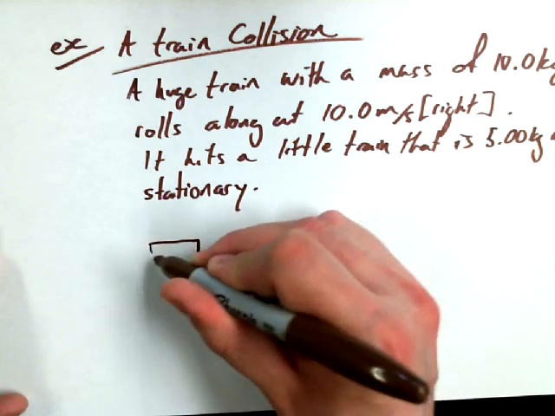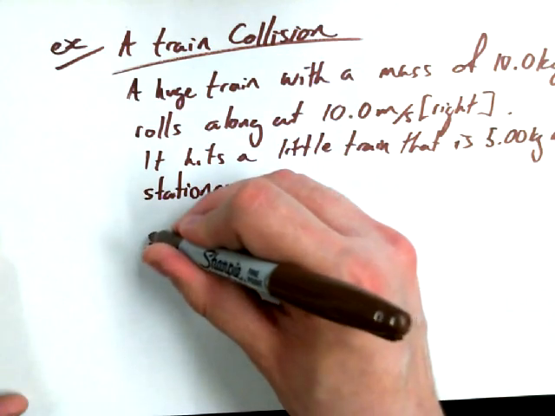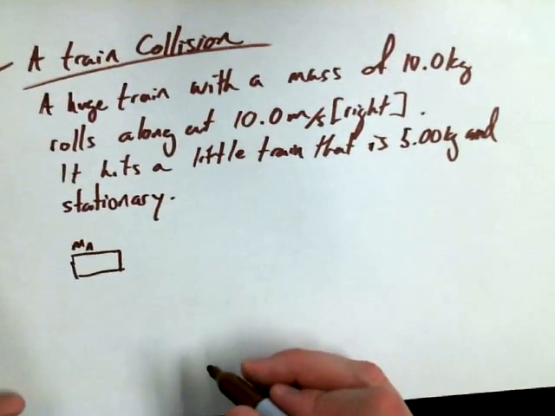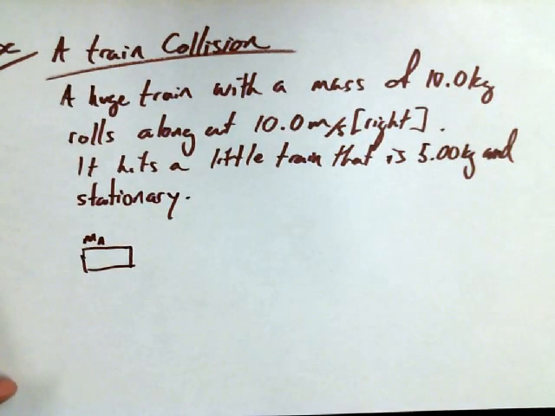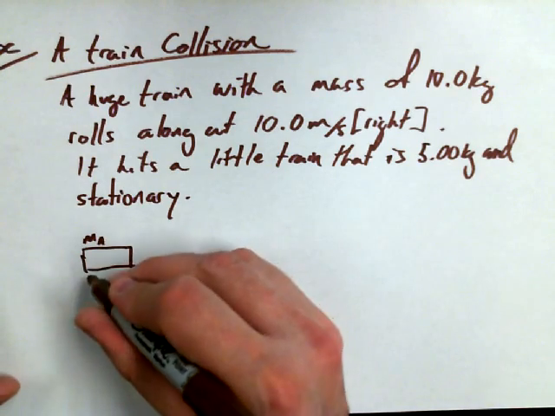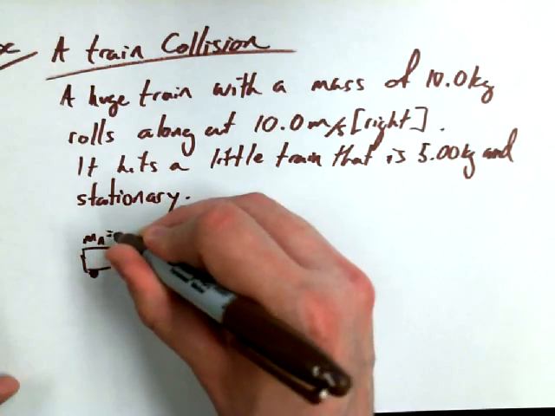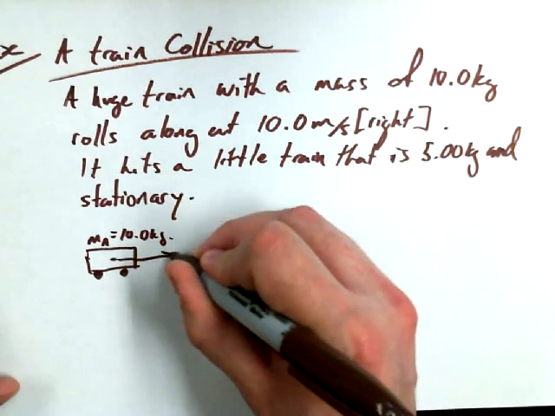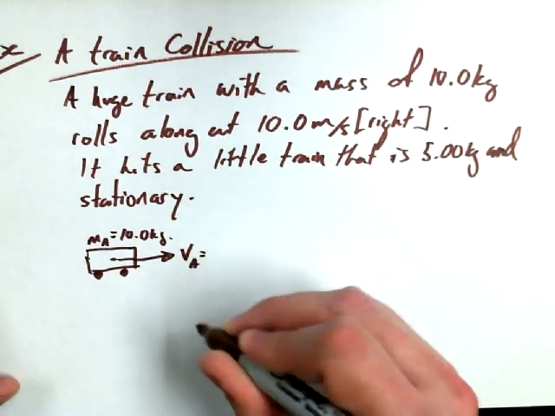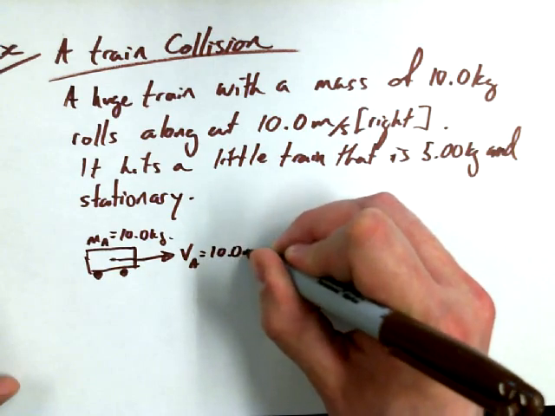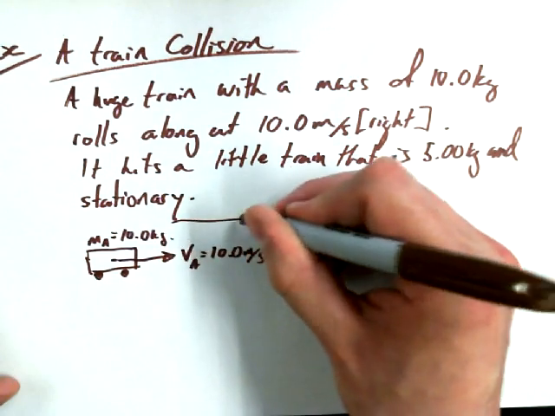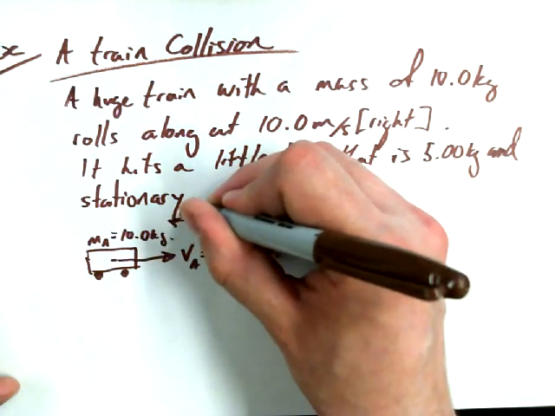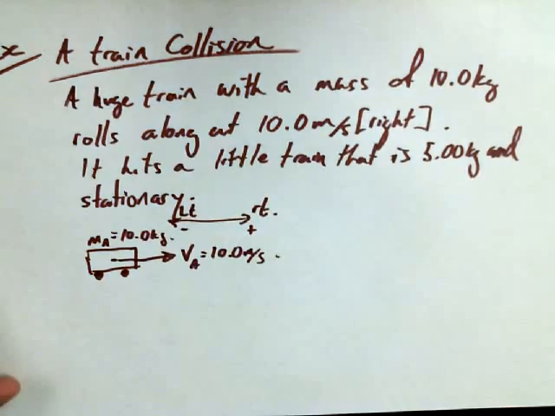So I've got my big train here. I'm going to call it mass A. Mass A, 10 kilos, moving along with VA equals 10.0 meters per second. I'm going to say that to the right is positive and to the left is negative.